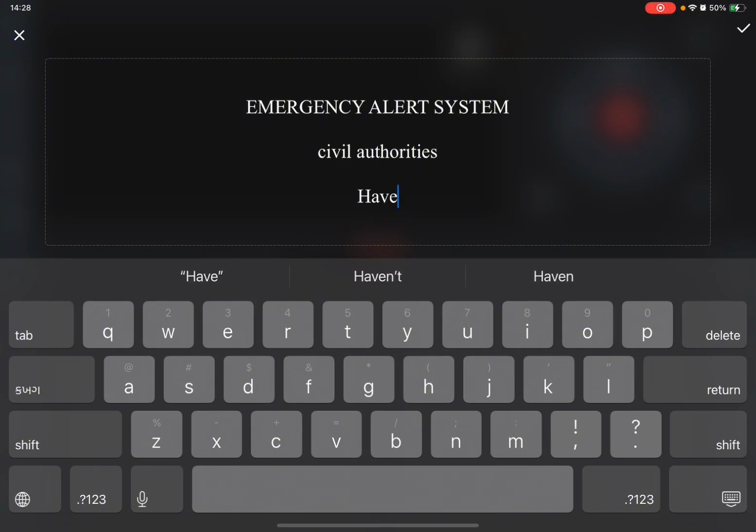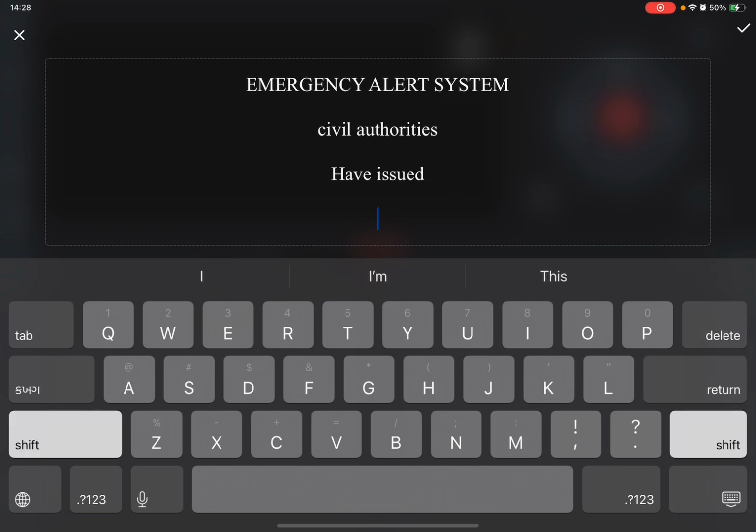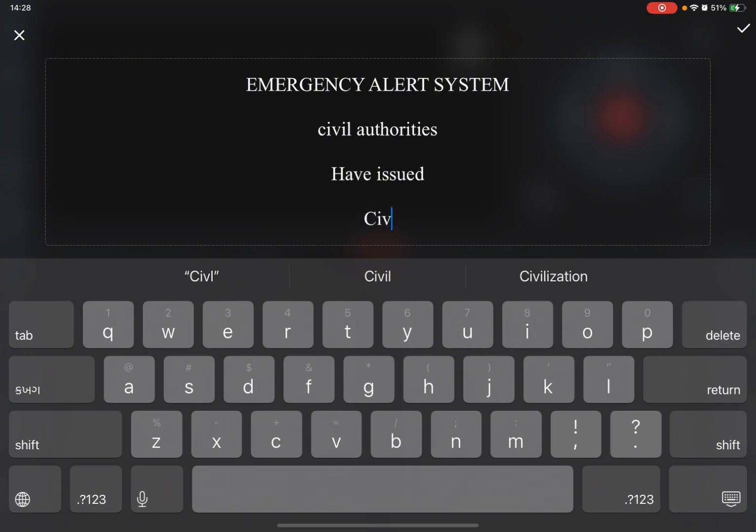And then you have to have issued a whatever warning. Like me, I'm just gonna go with civil danger warning.